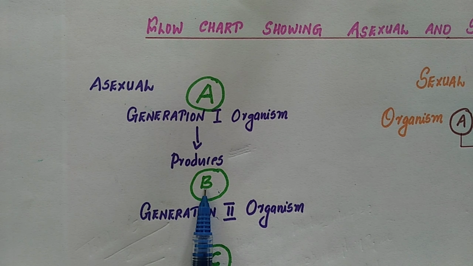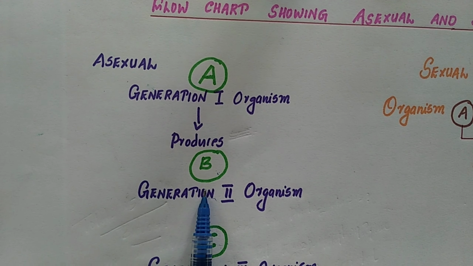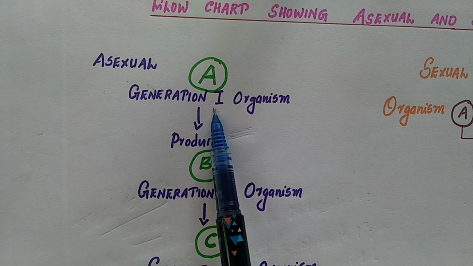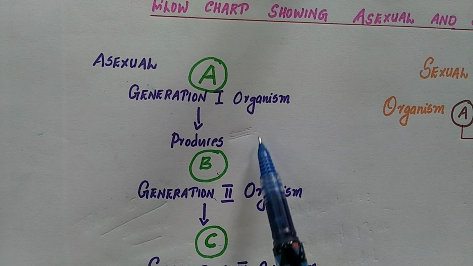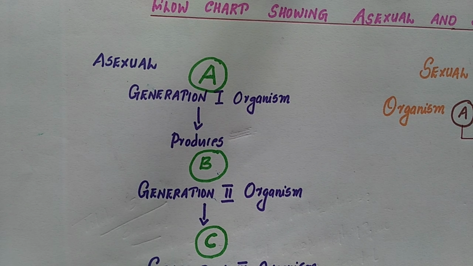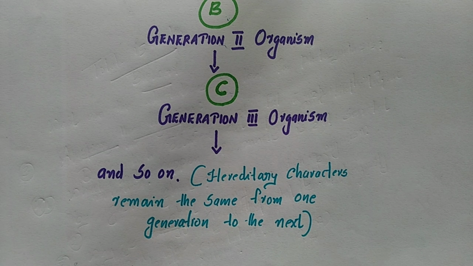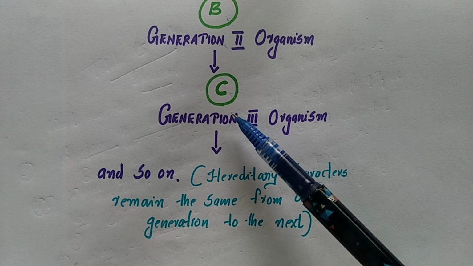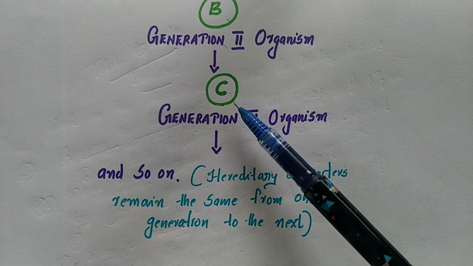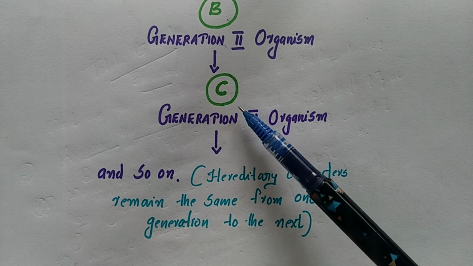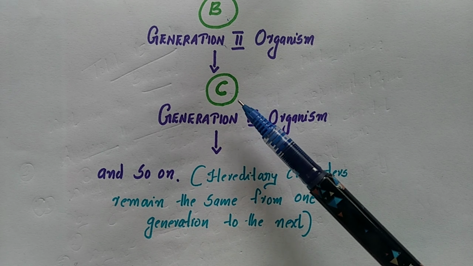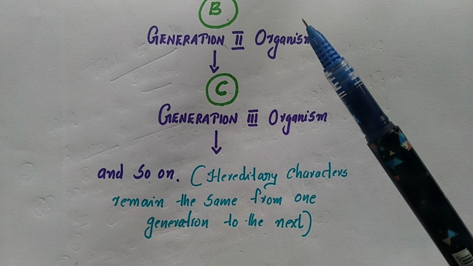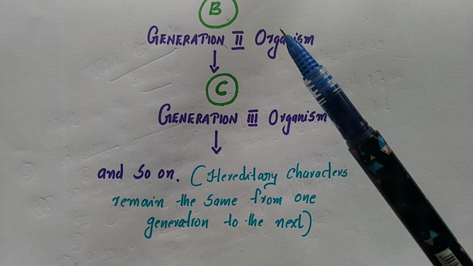Now this B again undergoes asexual reproduction and produces an organism C, which will possess the same characters as B or A. That is, no variation occurs here. The same mode of reproduction continues, and even in generation 3, the organism reproduces and produces a new organism which will possess all the characters of A, the first or parent organism.